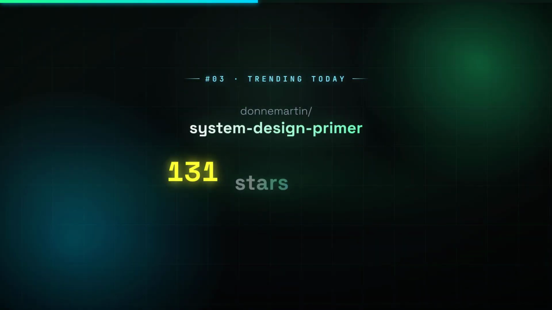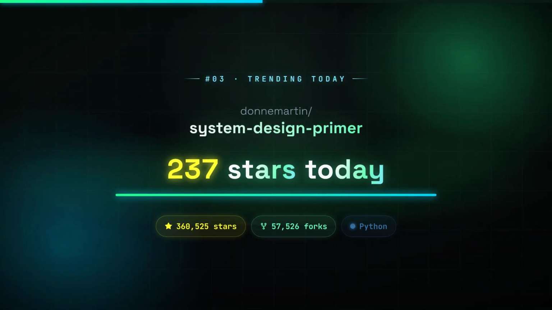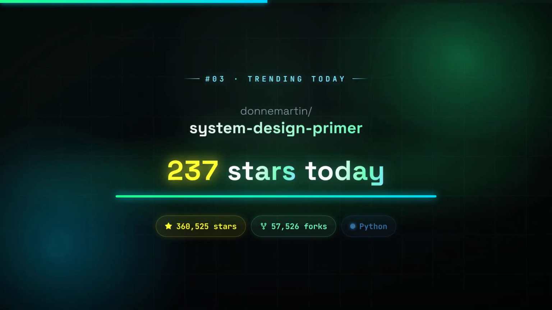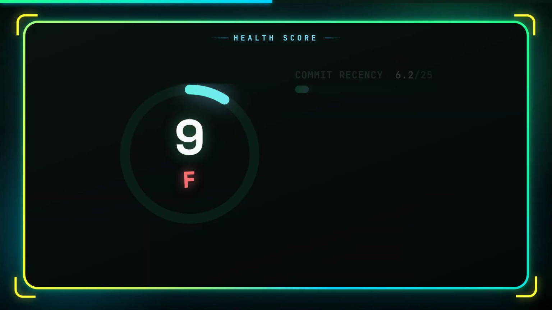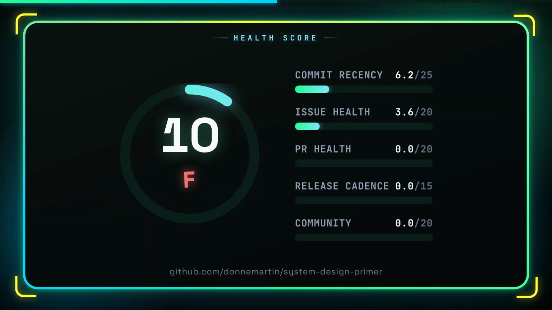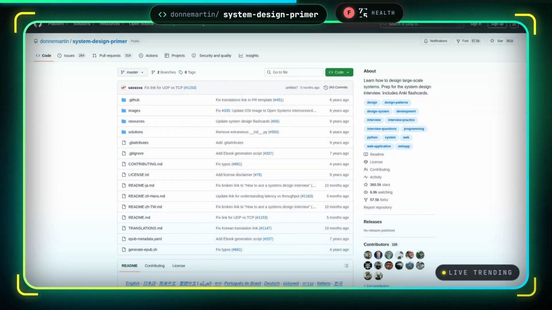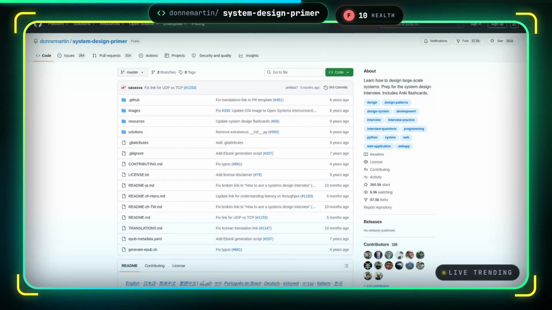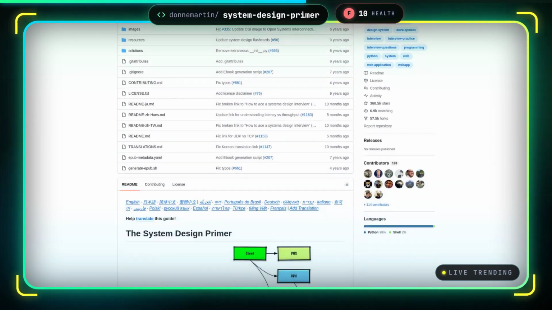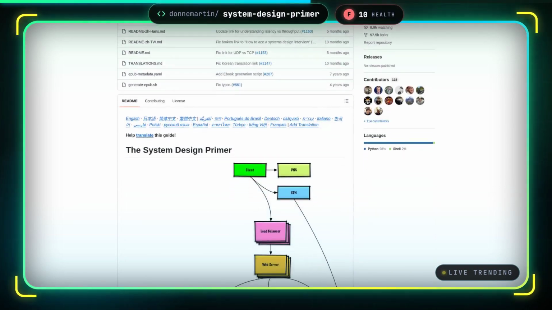Number 3, System Design Primer. 237 new stars today. Most system design resources are scattered across blog posts and videos, making it hard to build a coherent mental model for designing scalable architectures. This repo consolidates those concepts into a structured study path, directly addressing the system design interview rounds that now gatekeep senior engineering roles at most tech companies.